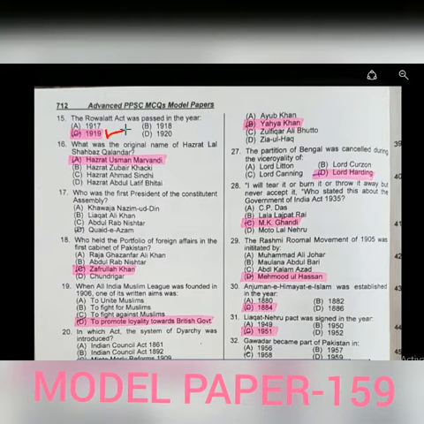Next one is Rowlatt Act was passed in the year 1919.